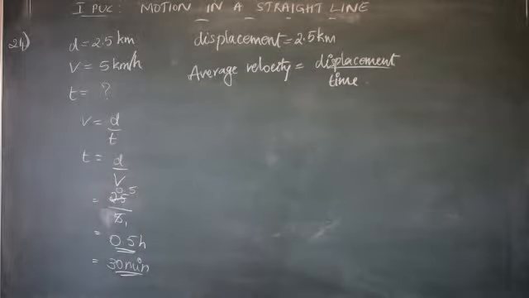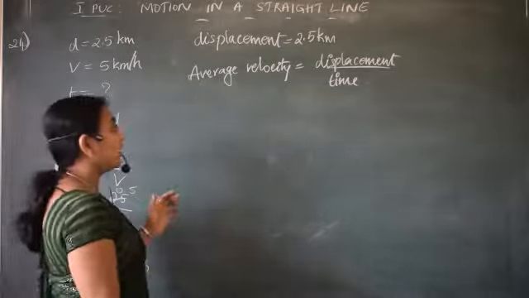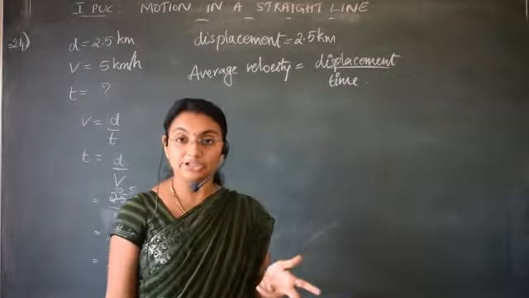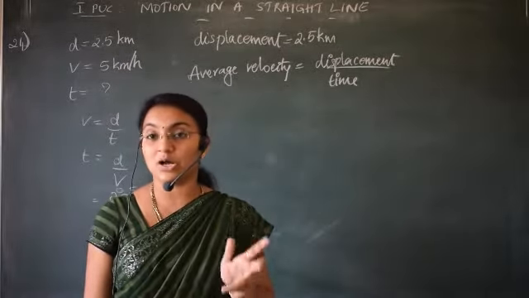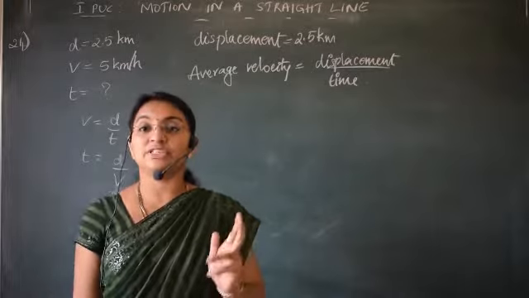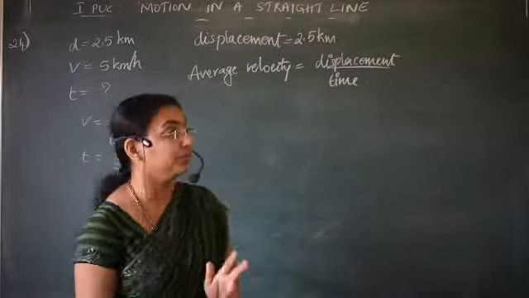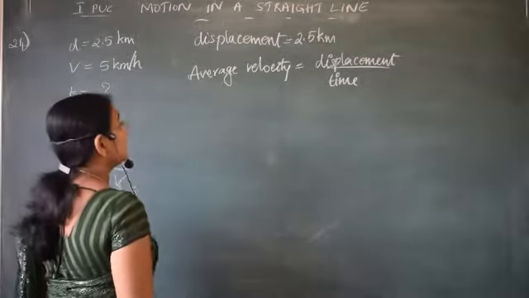What you have to calculate is the magnitude of average velocity, and average speed is asked. Velocity means we consider the direction. Speed means we do not consider the direction. We just speak in terms of magnitude, correct? Okay, displacement is how much? 2.5.